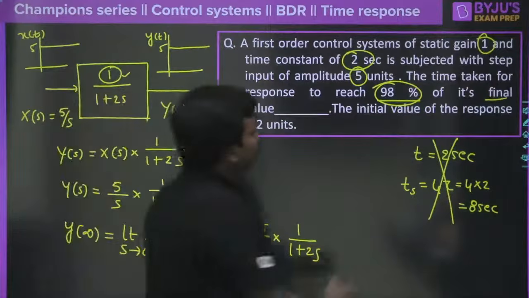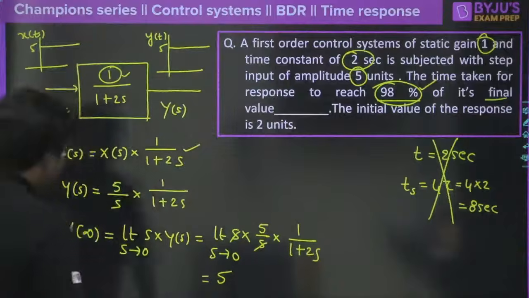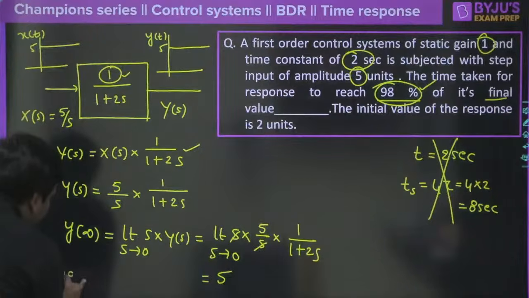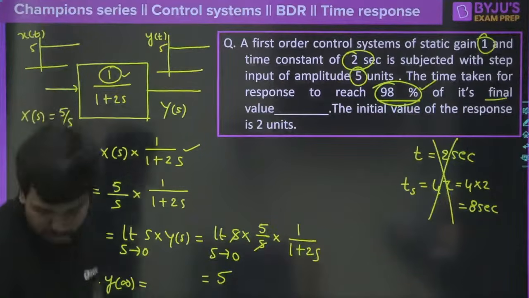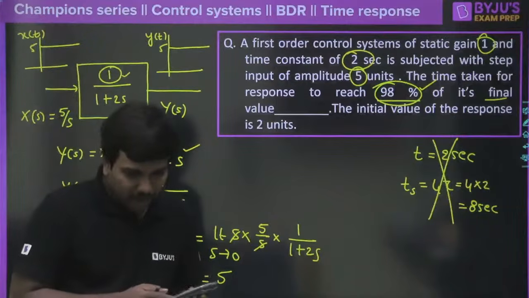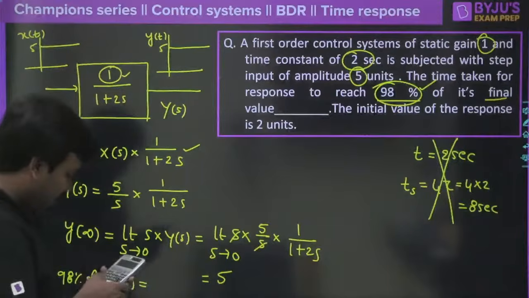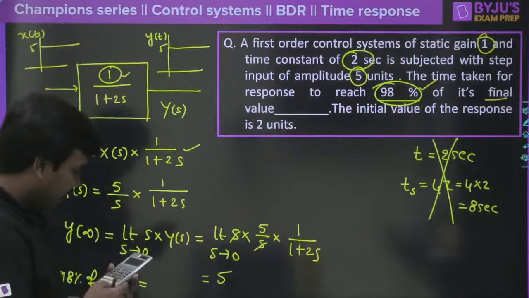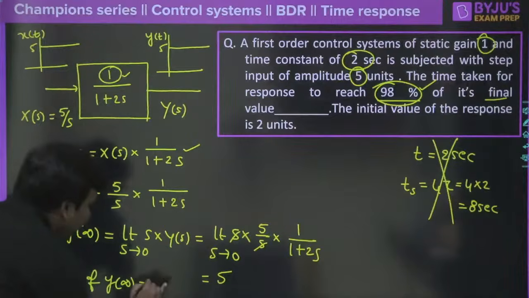Now he is asking the time to take 98% of the final value. Good. 98% of the final value is how much? 98% of y of infinity is how much? Without any second thought I can say 98% of 5. Anyone of you, can you tell me? So 98% of 5, I can say this value is equal to 4.9, right? So 4.9 is the value that the output should reach.